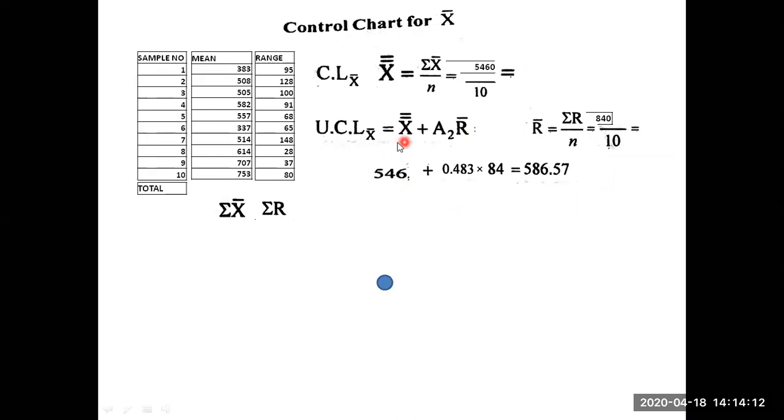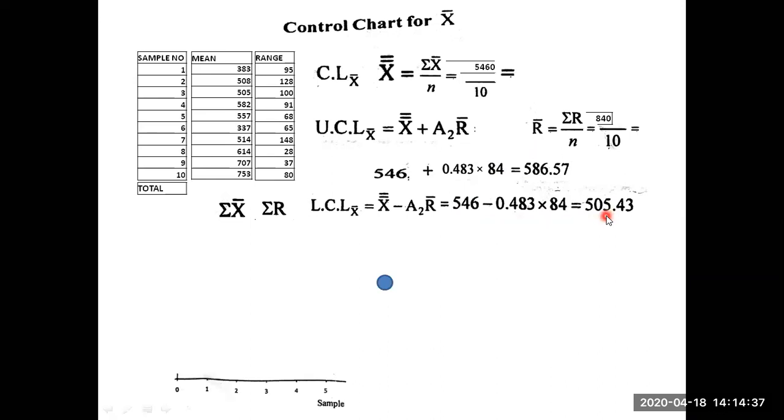So next, lower control limit for X bar. You can guess it. Upper control line is X double bar plus A2 R bar. So lower control line, what happens? X double bar minus A2 R bar. Therefore X double bar is 546. A2 value is this one. So R bar is equal to 84. So substitute here. So 505.3 you are going to get as the lower control line.